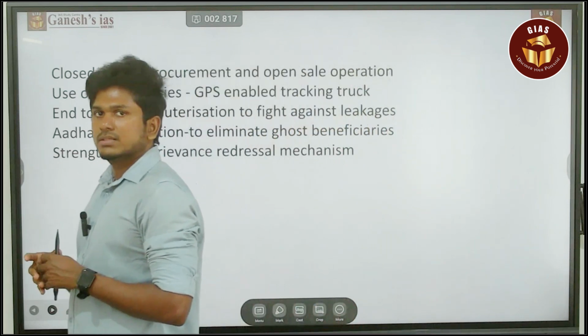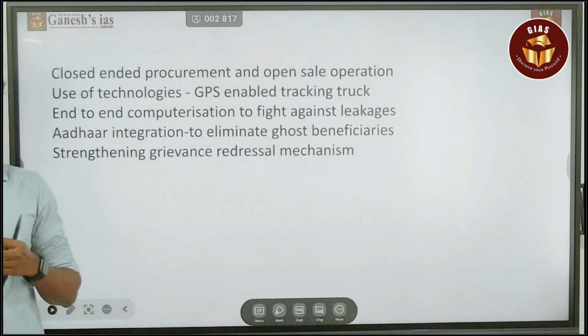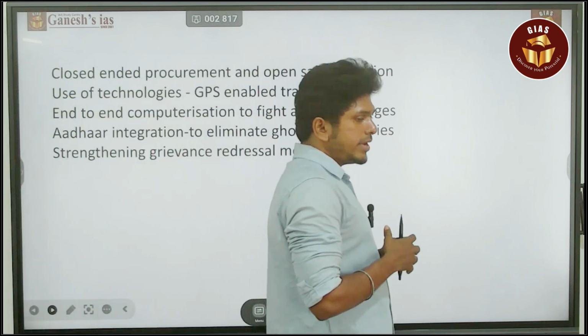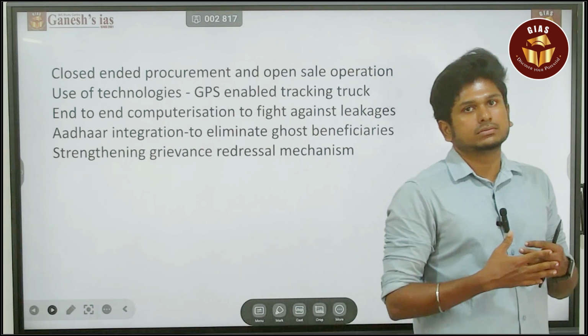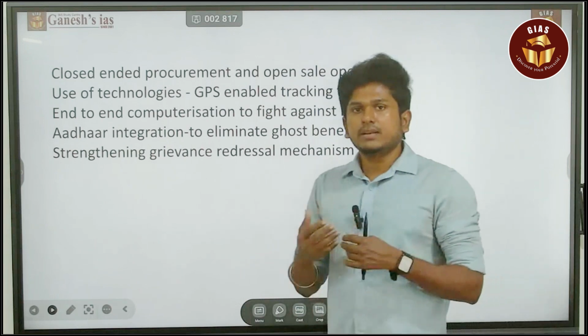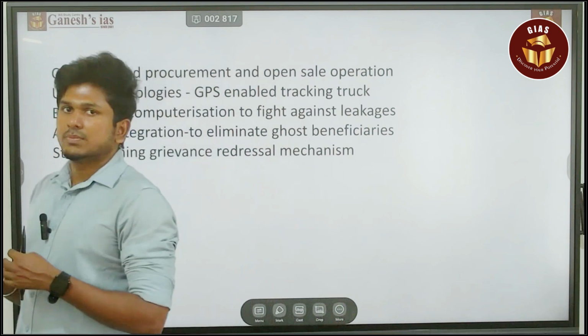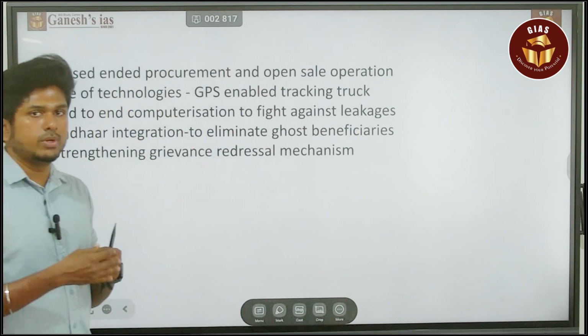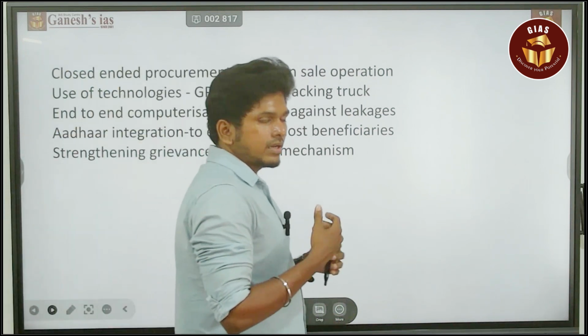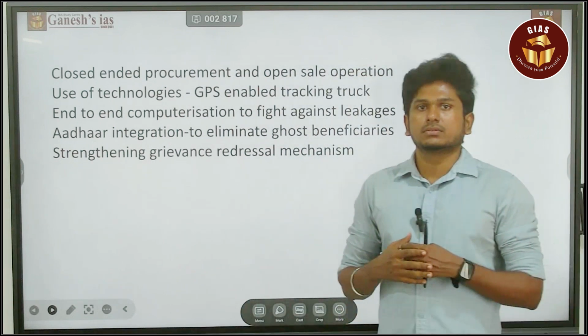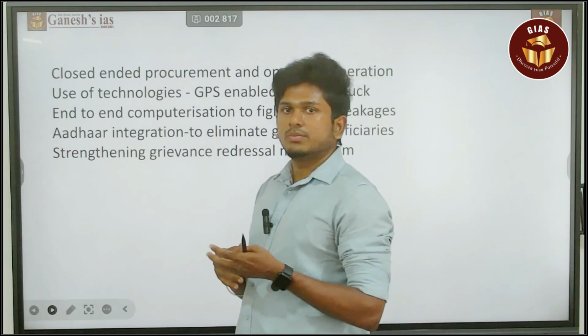Other than that, it is the state government that has to do it. But what the central government can do is provide a model act or guidelines, picking up the best practices of every government. They can club it and give guidelines to all the state governments. That is the thing the central government may do.